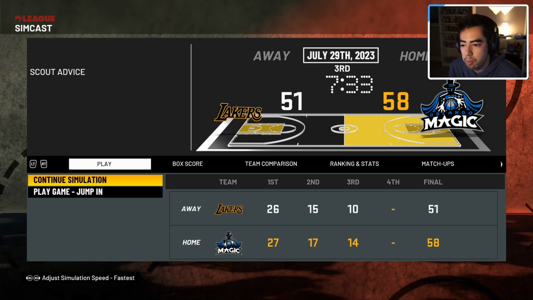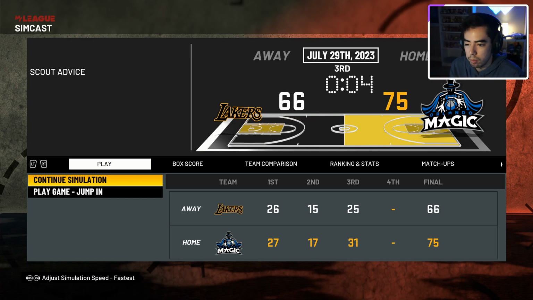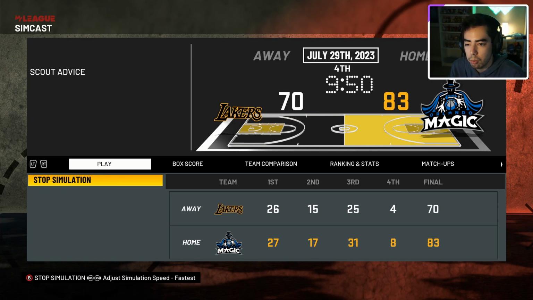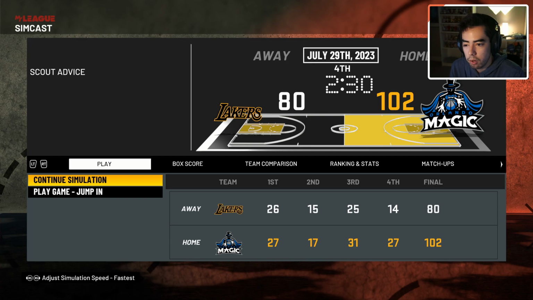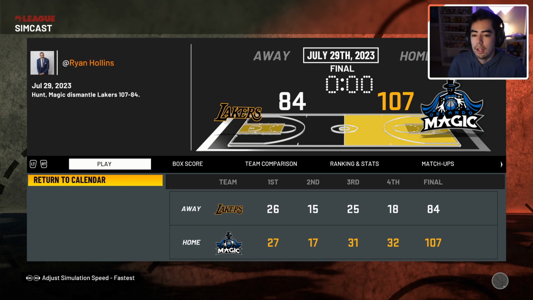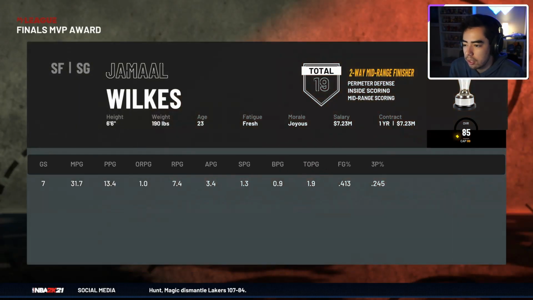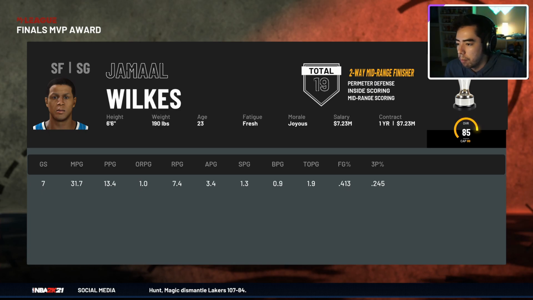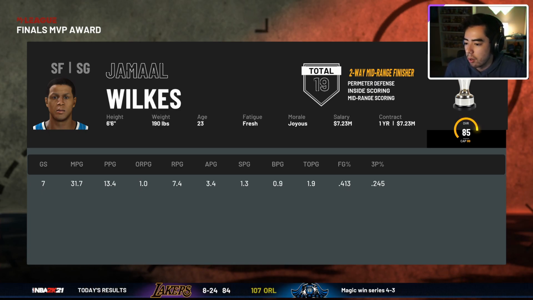The Magic have a 7-point lead here in Game 7. What was that, a 9-point lead at the end of 3. Late in the 4th, the Magic take a 22-point lead, and that will do it. The Orlando Magic are NBA champions here in year number 2. The Lakers fall to 0-2 in the NBA Finals to start our NBA history, and that will do it. The Orlando Magic win, and Jamal Wilkes is your Finals MVP.